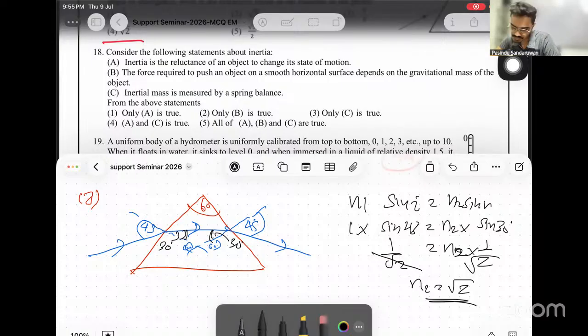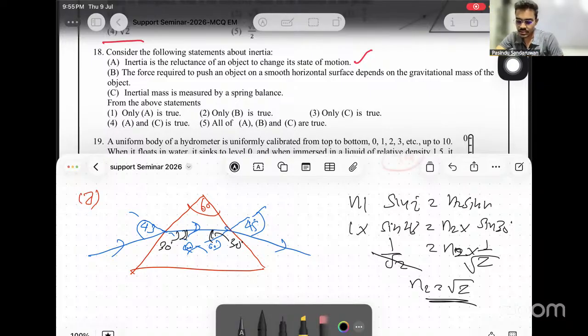18. Consider the following statements about inertia. Inertia is the reluctance of an object to change its state of motion. That is correct, no? Then, the force required to push an object on a smooth horizontal surface depends on the gravitational mass of the object. That does not depend on the gravitational mass, right? If it is on a smooth horizontal surface, no force is required at all. If that was a rough plane, then friction is required.